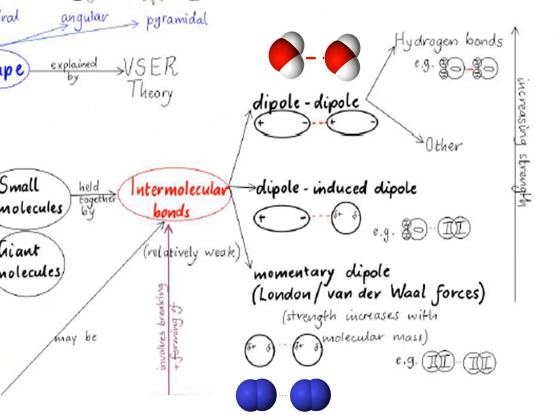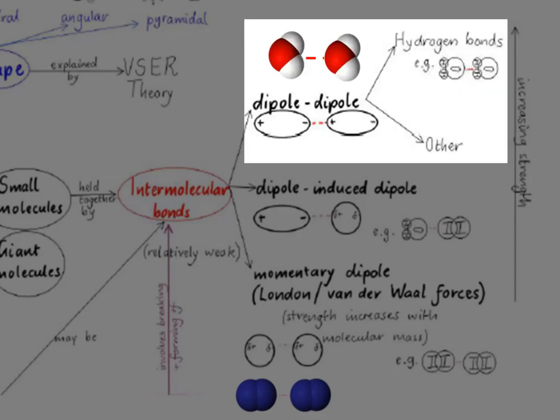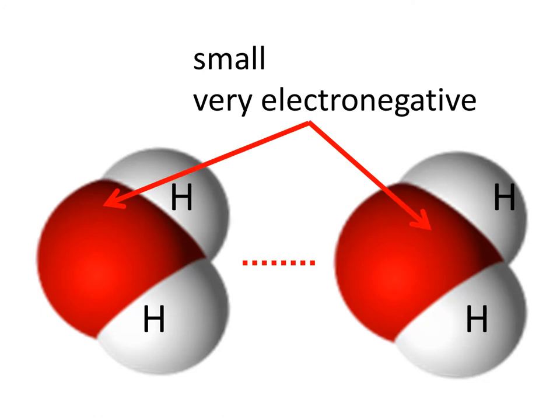The intermolecular force between two polar molecules is called a dipole-dipole intermolecular force. A subset of this is the hydrogen bond, which is a particularly strong dipole-dipole force. Hydrogen bonds occur between molecules which have hydrogen bonded covalently to a small, highly electronegative atom, such as oxygen. Since water consists of hydrogen bonded covalently to oxygen, water molecules are held together by hydrogen bonds.